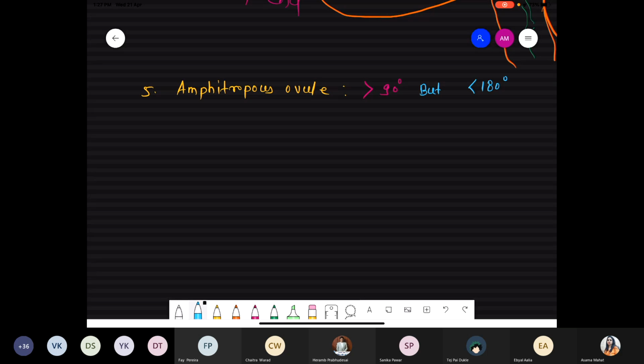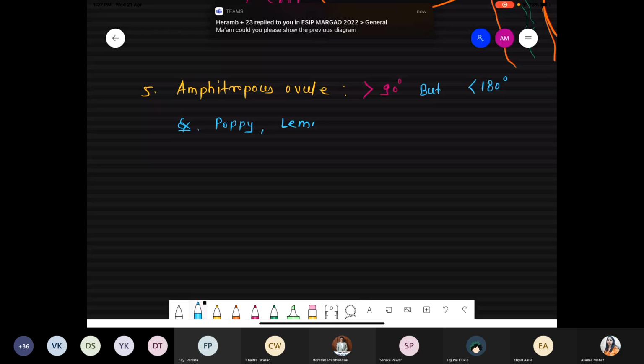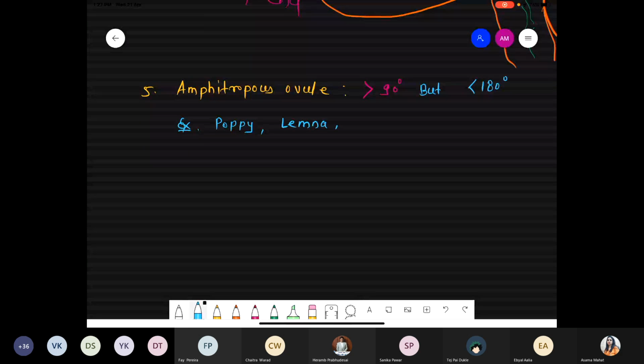So we are talking about between more than 90 and less than 180. This condition is present in poppy seeds. It is also present in Lemna, basically an amphibian plant, as well as in Alisma. So underline Lemna and Alisma because they are botanical names.